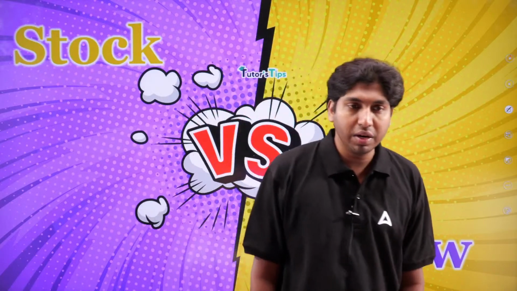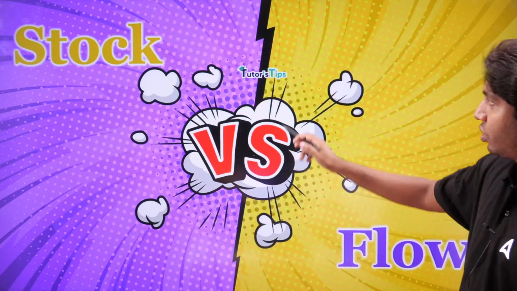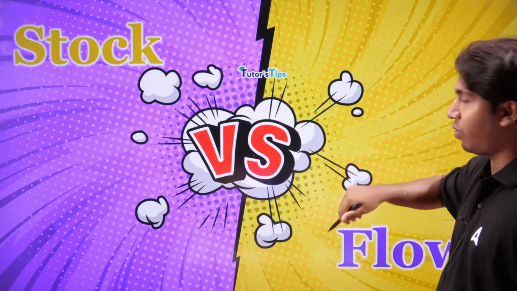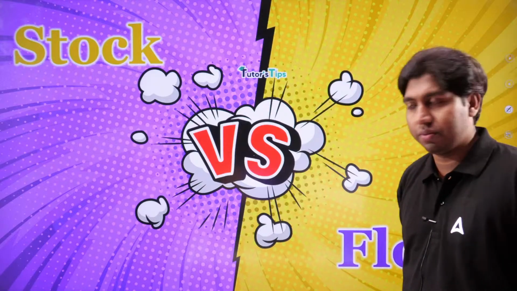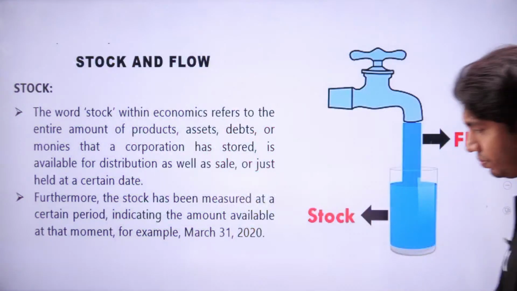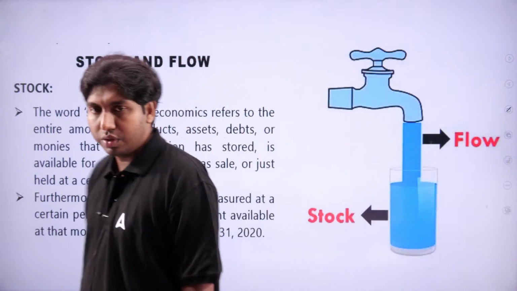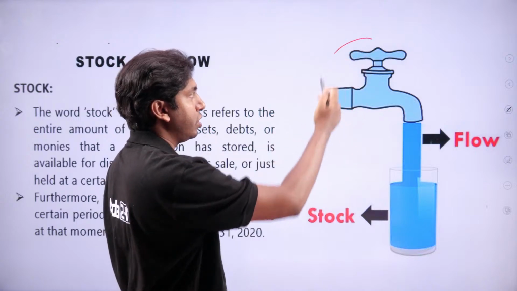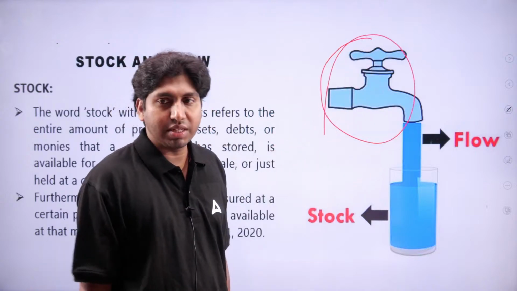So remember, the next concept, one of the last concepts in NCERT, is stock and flow. After this we have depreciation. What do you mean by stock and flow? See, look at this faucet, this tap.